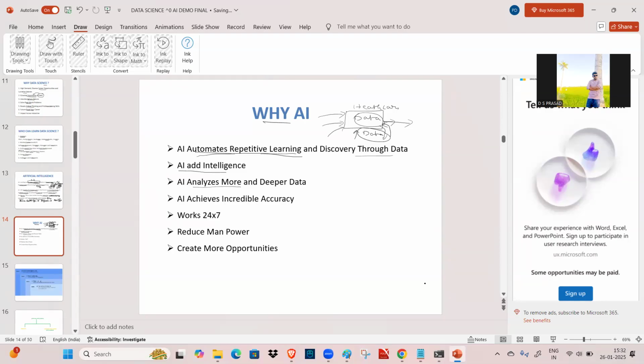AI analyzes more and deeper data. What is the meaning of deeper data? Here we work on a tremendous amount of data, the volume of data is very high, and as humans we cannot understand it. With the help of AI, we can understand that huge amount of data also. And AI achieves incredible accuracy, meaning accurate results, the way a human can identify. In the same manner, AI or data science achieves that same kind of accuracy.